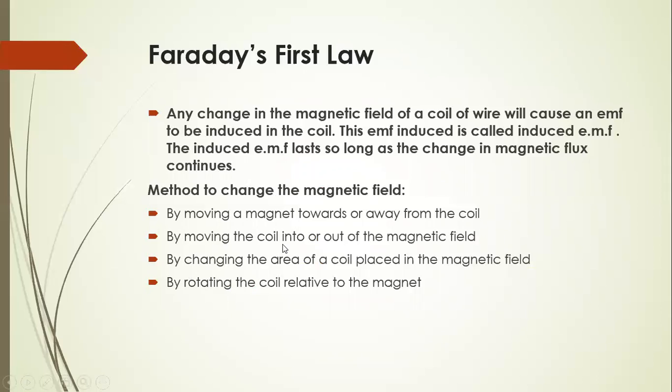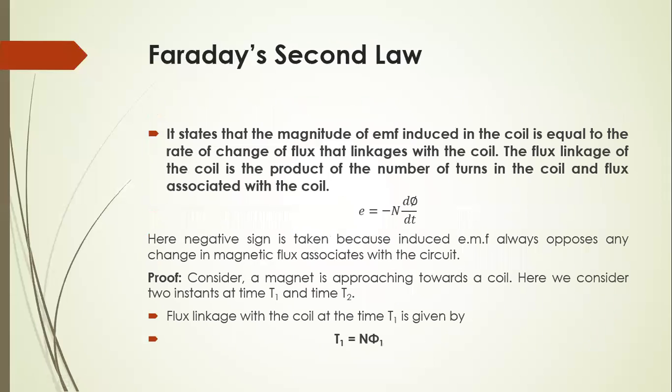Second, by moving the coil into or out of the magnetic field. Third, by changing the area of the coil that is placed in a magnetic field. Fourth, by rotating the coil relative to the magnet. These are the four methods to change the magnetic flux, and therefore change the induced EMF in the circuit.